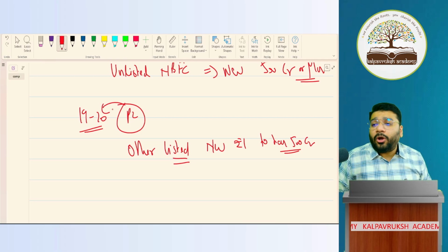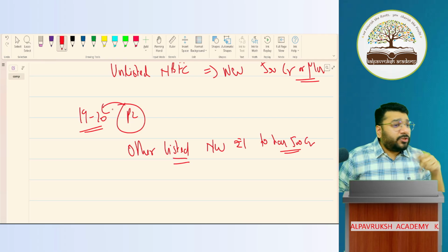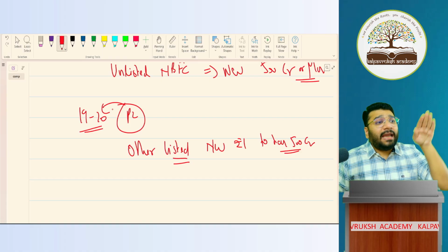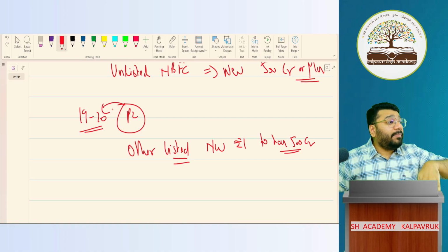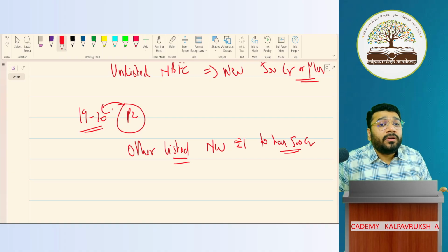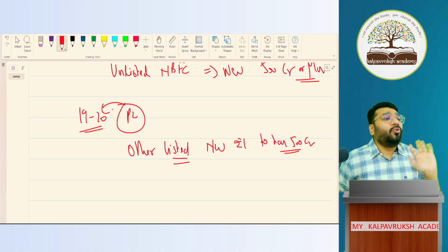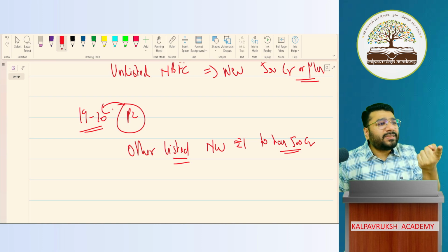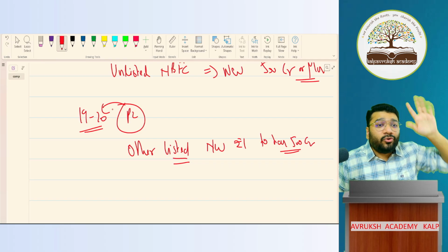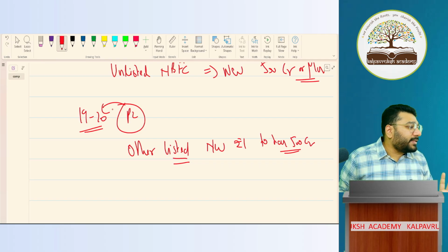That is, in 1920 onwards, they had to apply Ind-AS, which means all the listed NBFCs, as on today, compulsorily have to follow Ind-AS. Will I look into net worth? No. Whatever the net worth, even if it is 1 rupee, for a listed NBFC you have to apply Ind-AS. Then what happened?